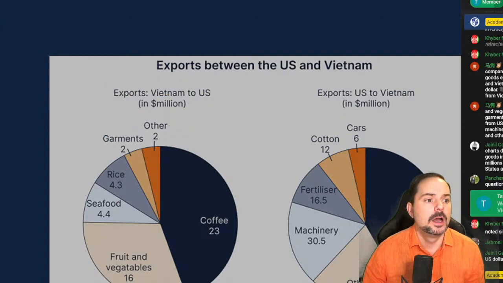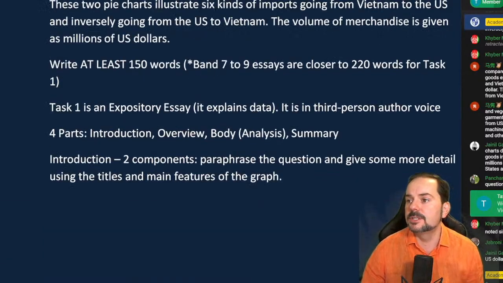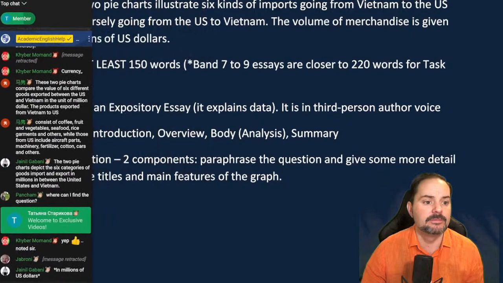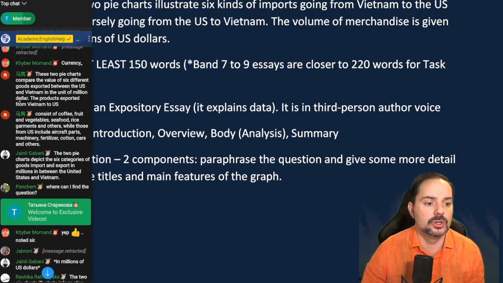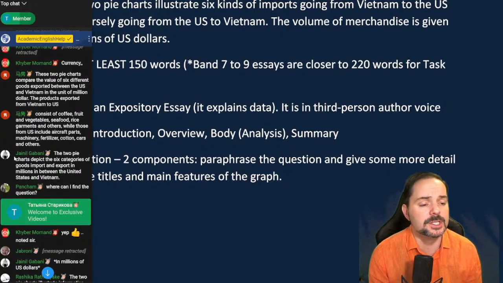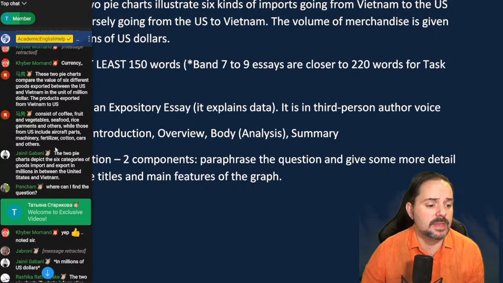All right. So let's go back up here. Let's see what some of our members wrote. We have some different responses here. So June writes, these two pie charts compare the value of 6 different goods exported between the US and Vietnam in the unit of $1 million. Okay, in the unit of millions of dollars. The products exported from Vietnam to US consist of coffee, fruit and vegetables, seafood, rice, garments, and other, while those from US include aircraft parts, machinery, fertilizer, cotton, cars, and others. Yeah, so June, you list the different exports and imports, and that's fine. You could do that. Okay, so just give that extra bit of detail.